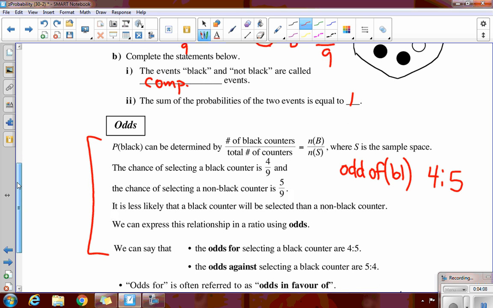Then they go a little bit further here, the odds of not selecting black. So right here, the odds against black. Against black. How many things are not black? 5. Opposed to all the other things in there, which is 4. So odds for and odds against. Flip. We have to always read what we're actually looking for each time.